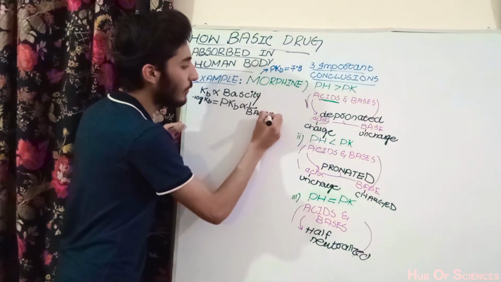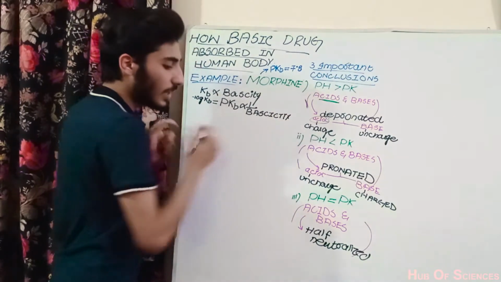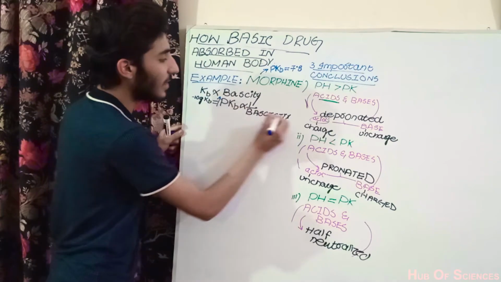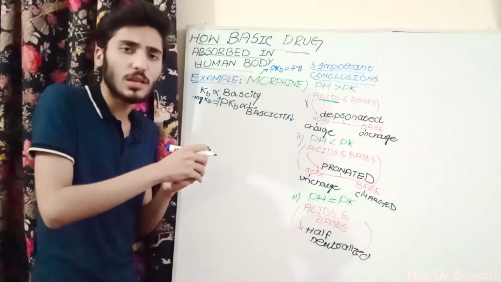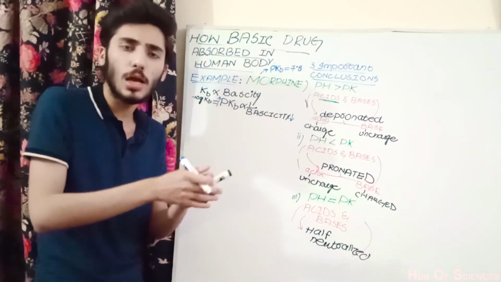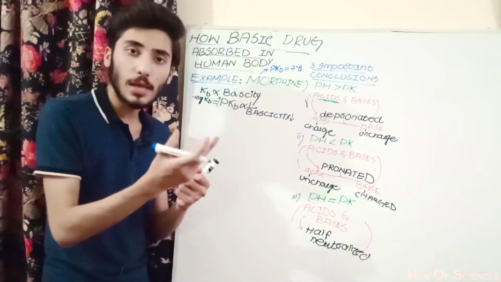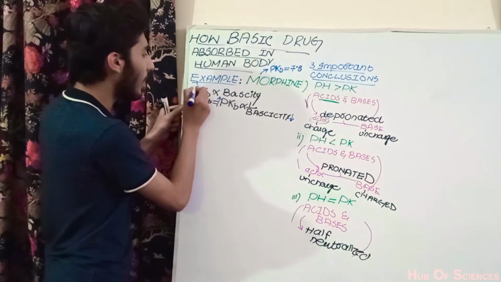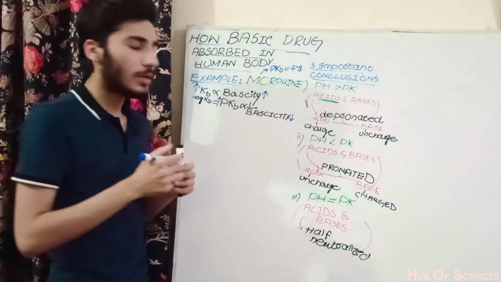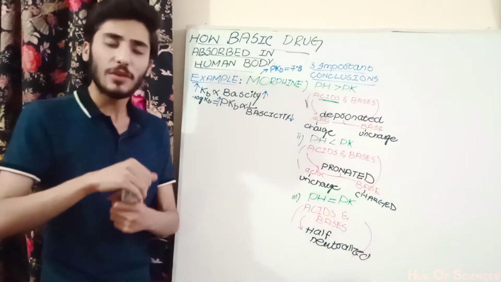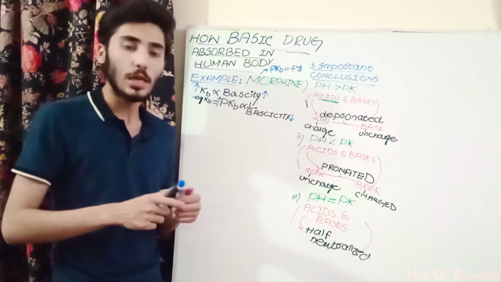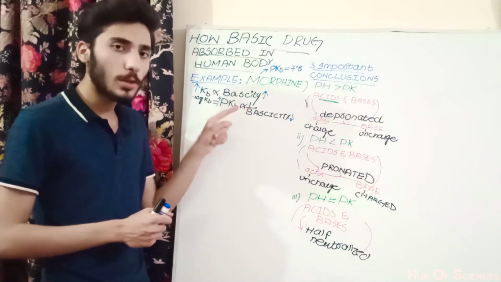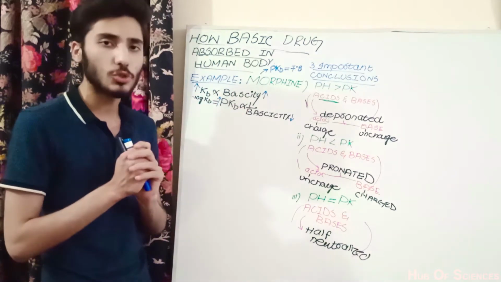If the value of the pKb is greater, then it suggests that the base is weakly basic in nature, meaning its pH will be closer to 7, maybe 8 or 9. But if the Kb value is higher, then the basic nature of the base will be high, meaning the value is 13, 14, it will be a strongly basic drug. So Kb is directly related to the basicity, whereas the pKb is inversely proportional to the basicity.